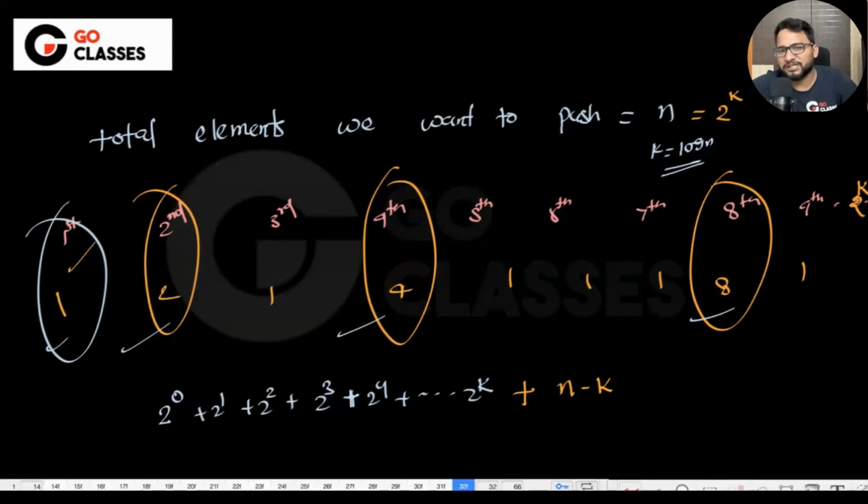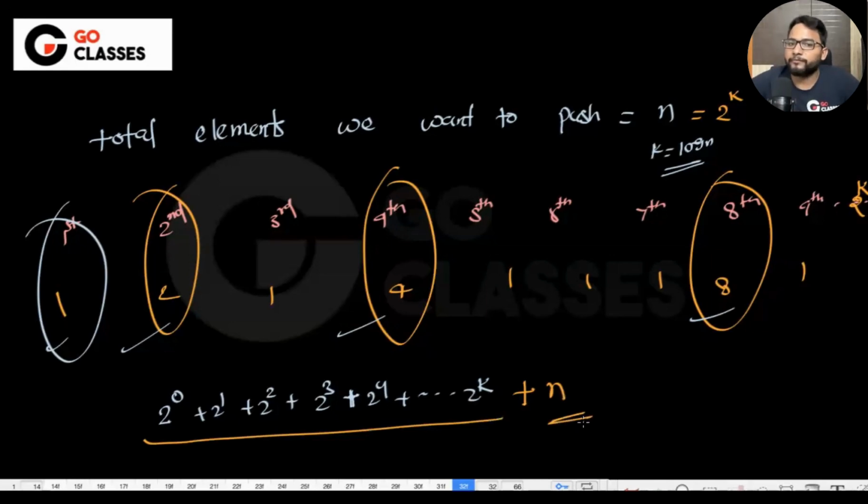But let's assume this is n, which means that I'm doing some approximation. I took everything as 1, so I'm getting n, and I'm also taking the extra of these. So I hope that is fine. So basically, I can take it as n. Right? So I can say that this is just for the powers of 2, and this is for the remaining ones. Is this fine to everyone?